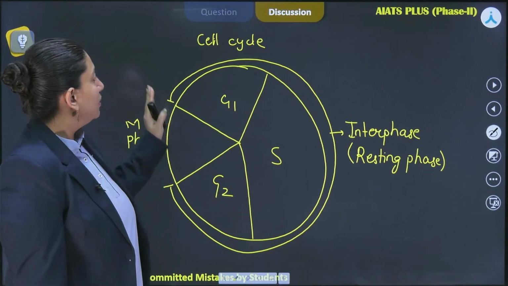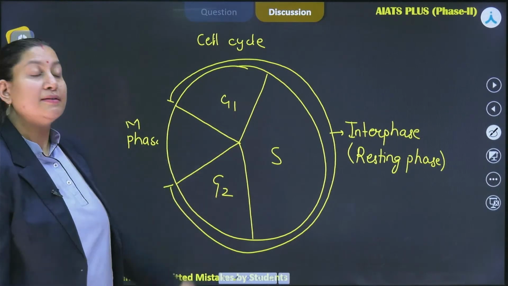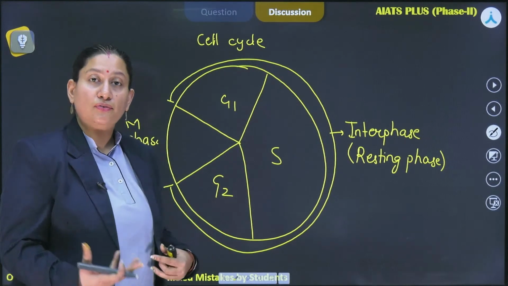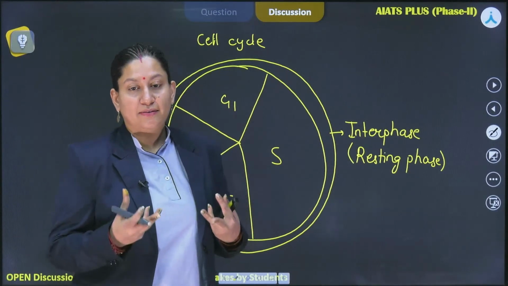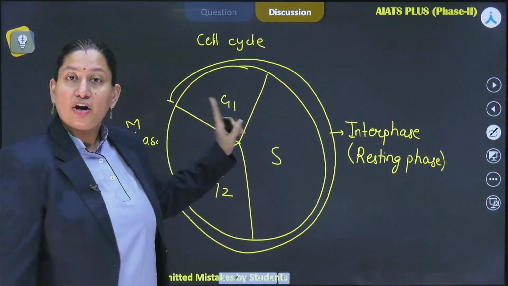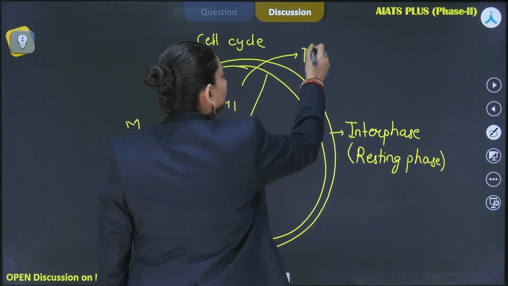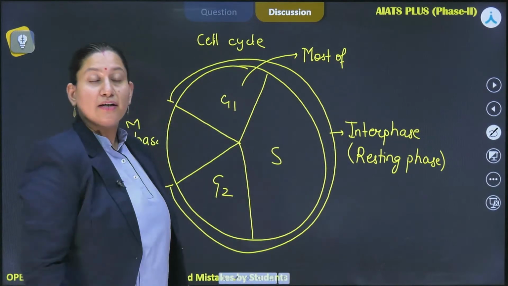Now, coming back to the question, when we talk about the different phases of the interphase, in every phase certain synthesis is going to occur, and certain things are going to duplicate. For example, in the G1 phase, most of the organelle duplication occurs here. It is a notable line in the NCERT also.